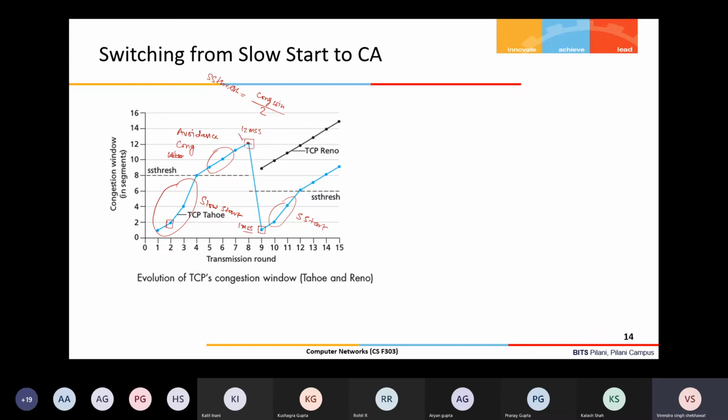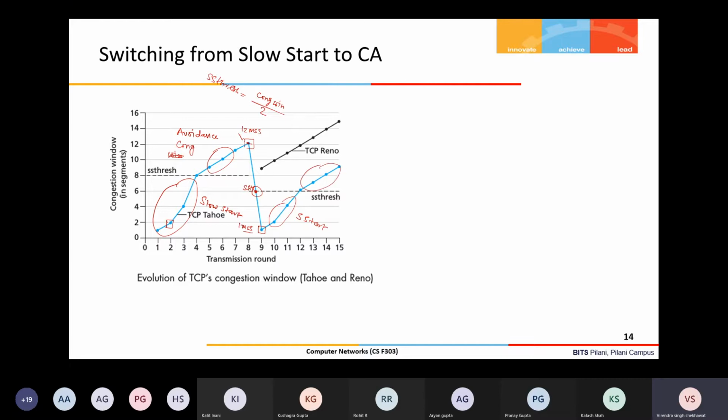The window at that time was 12, so the new threshold value is 6. So the new slow start threshold value is 6 here. Up to 6 it will continue in slow start mode, and after that it enters into congestion avoidance.